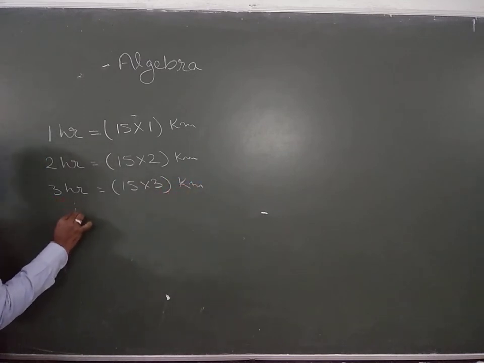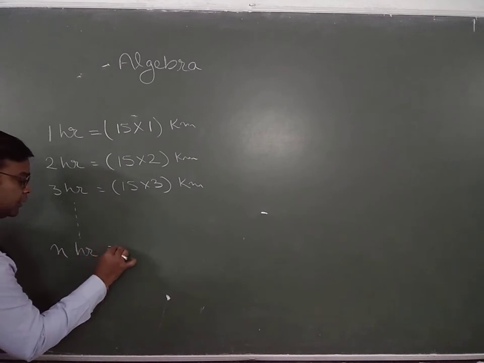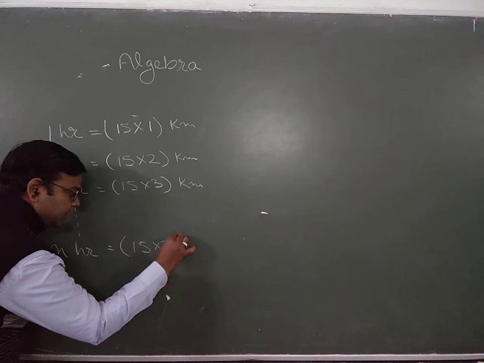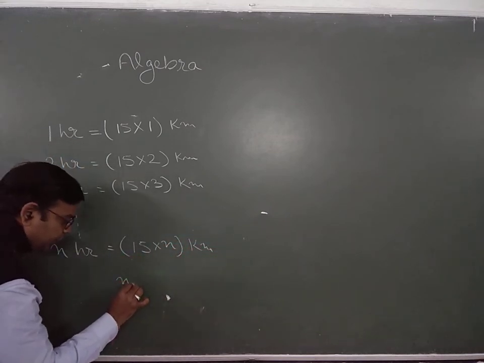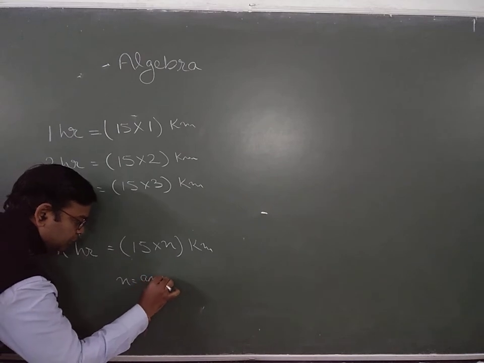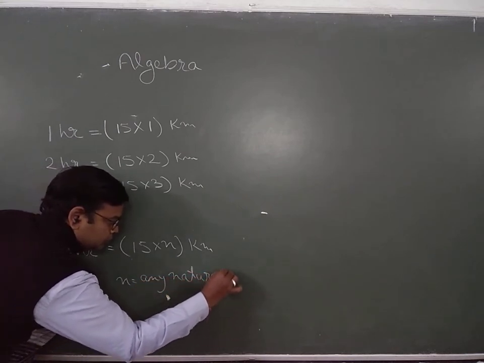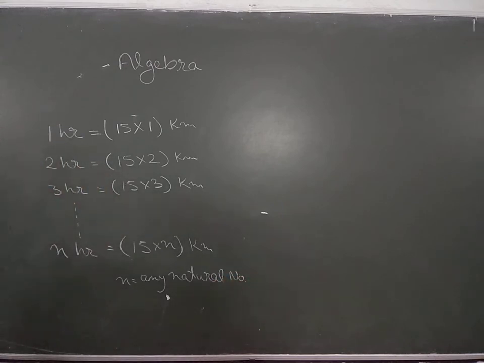If this series continues and we have an unknown number, that is variable n, in n hours it's 15 into n kilometers, where n is any natural number.